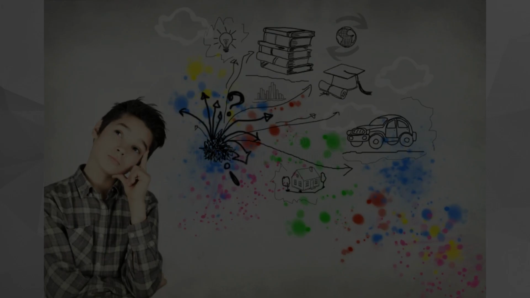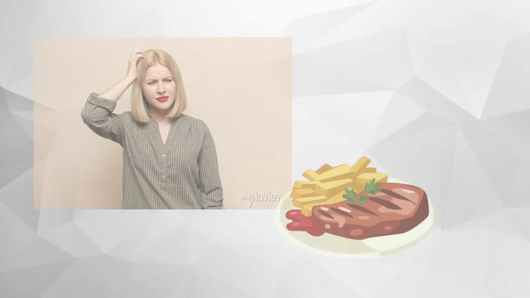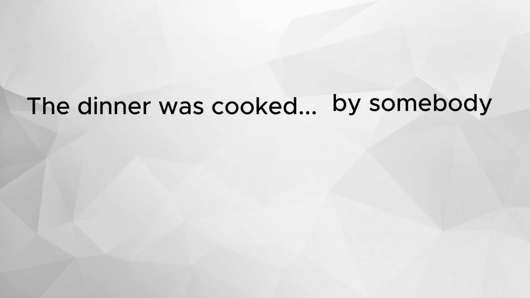Now, imagine that you don't know who made the dinner. But by the time you got home, there is a dinner. You don't know who cooked it. The dinner was cooked by somebody. So the solution is to use the passive voice because we don't know who cooked the dinner.